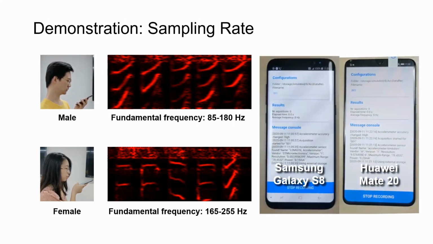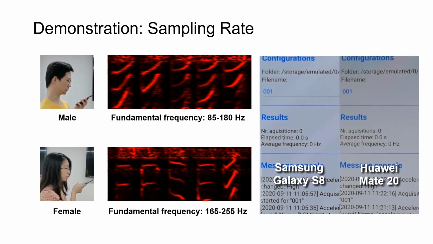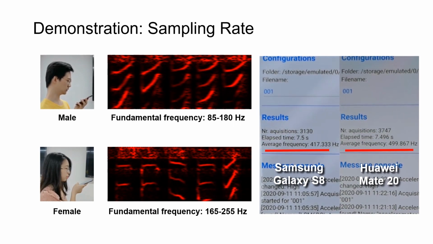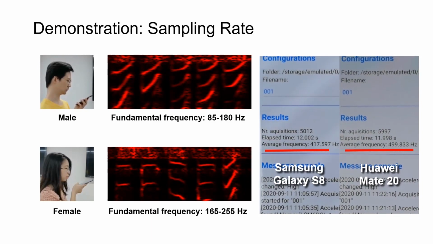According to our experimental results, accelerometers on recent smartphones can already achieve a sampling rate of 500 Hz. This means that the sensor can reproduce the frequency components up to 250 Hz, which almost covers the entire fundamental frequency band of adult speech.